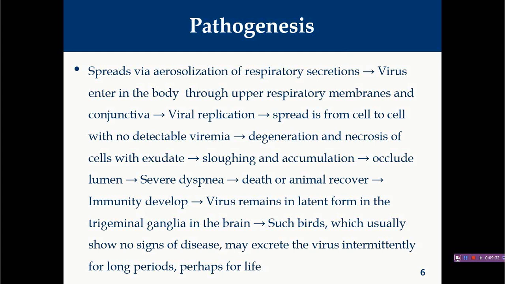The virus will replicate inside the neurons. Ultimately it will again come to the target sites like conjunctival epithelial cells, nasal epithelial cells, as well as respiratory tract epithelial cells of the trachea, and ultimately they will again replicate and produce disease again.